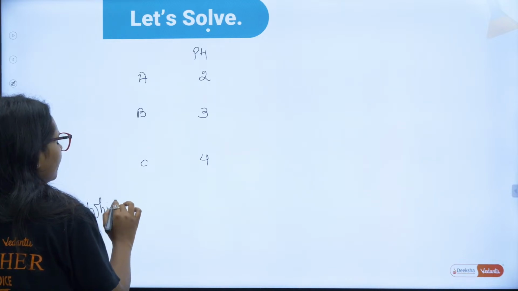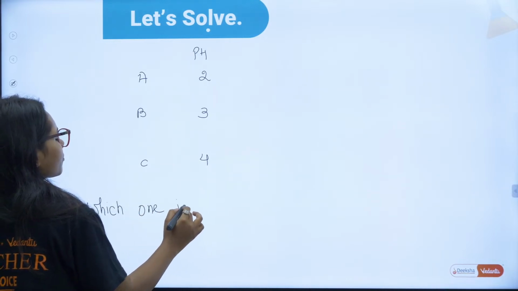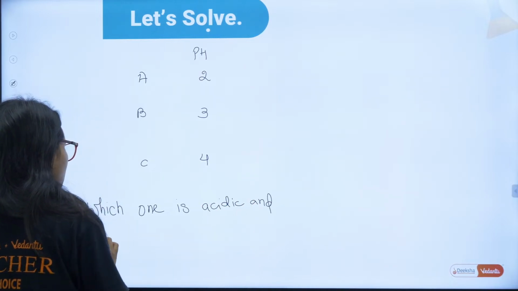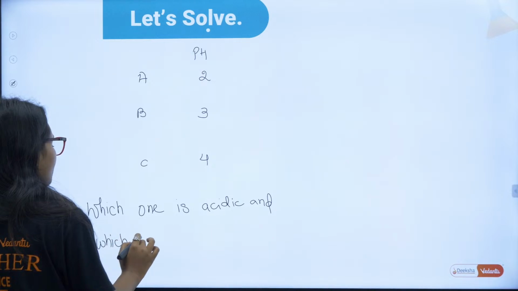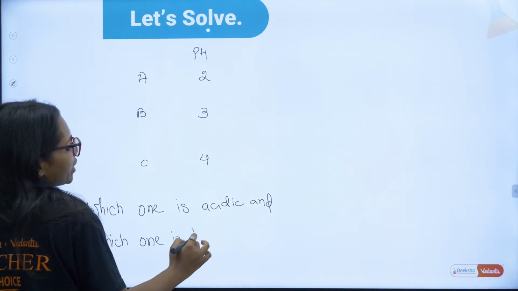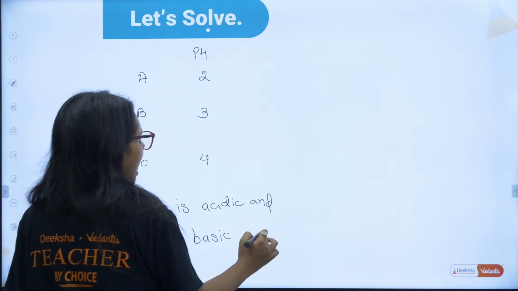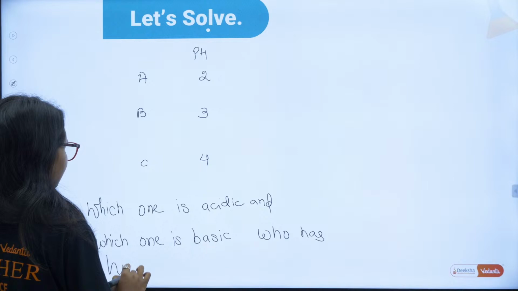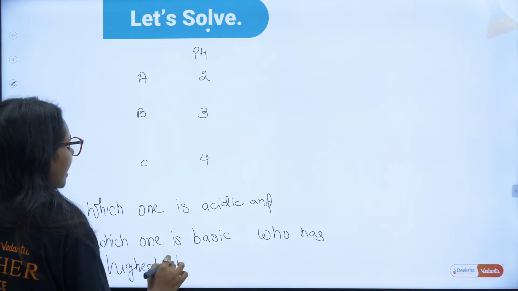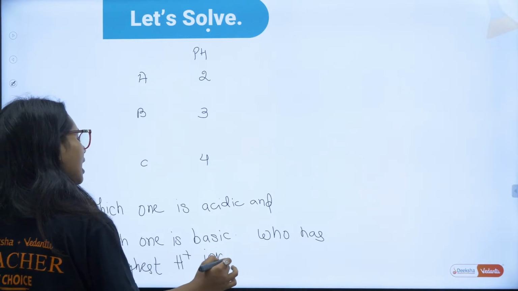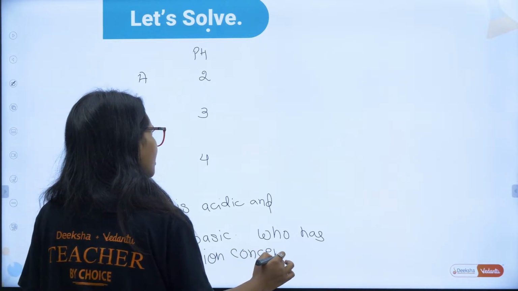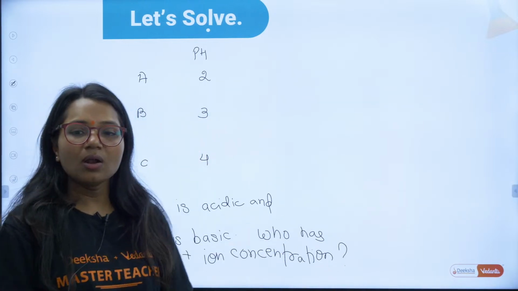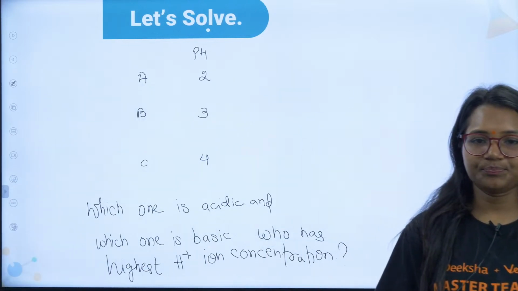You have to tell me which one is acidic, which one is basic, and who has the highest H+ ion concentration.